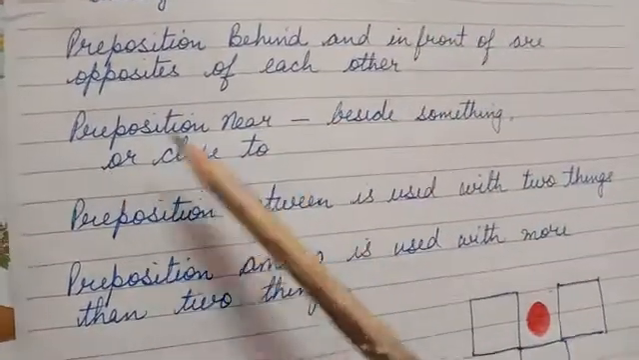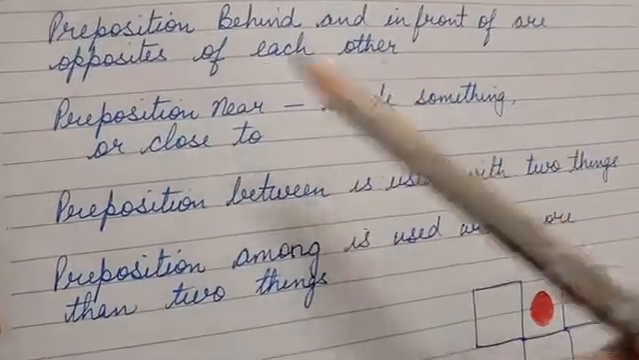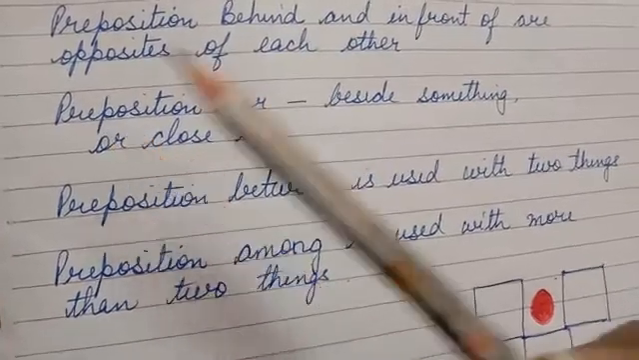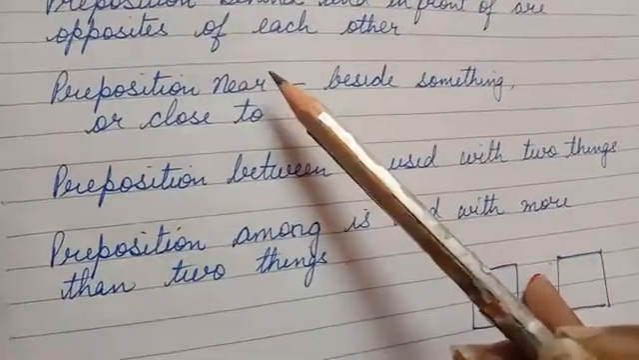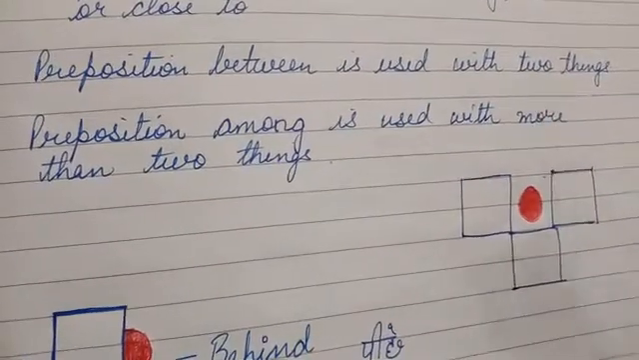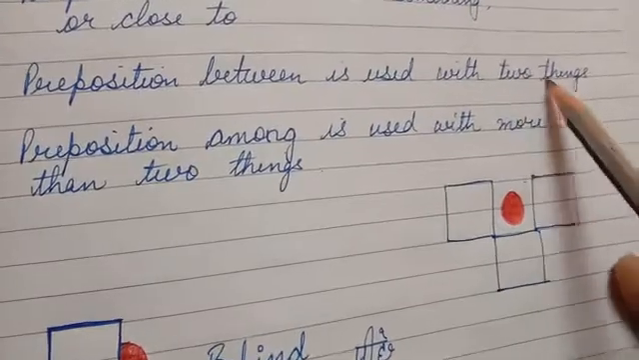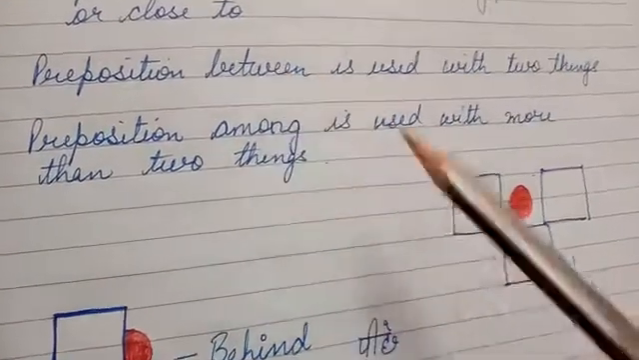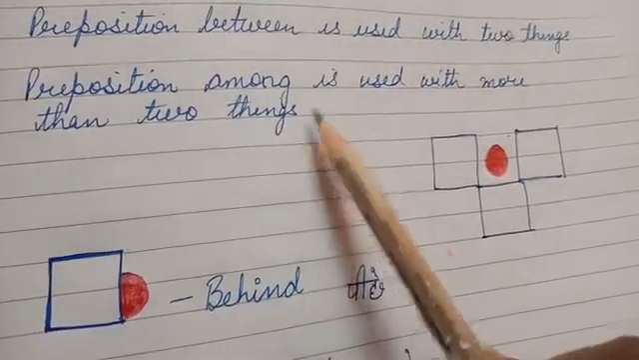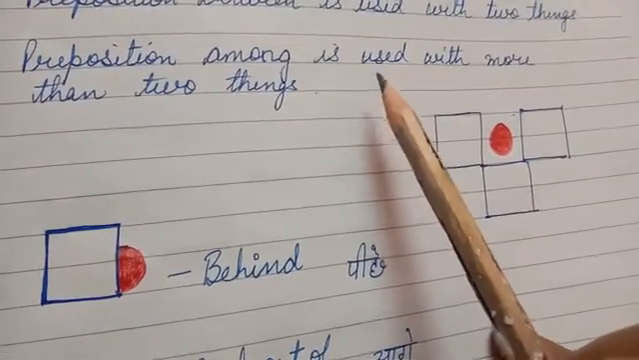Then preposition near, it can be beside or something very close, something which is very very close to another thing. Understood? Then we use this preposition near. Now preposition between is used with two things. It should be only two things, then only we use between. Then preposition among is used with more than two things.